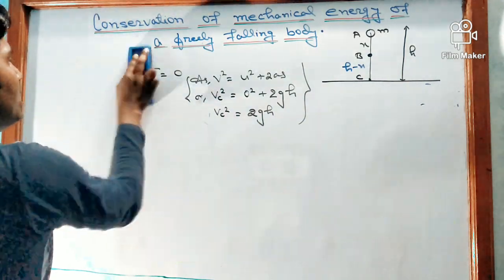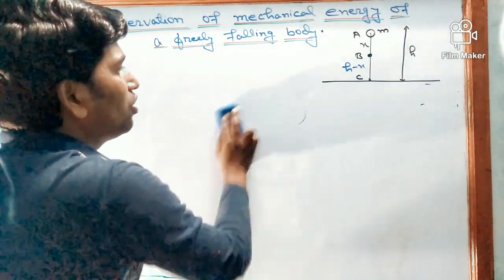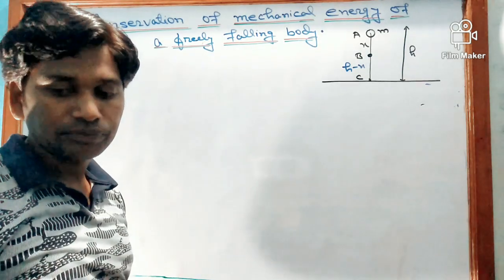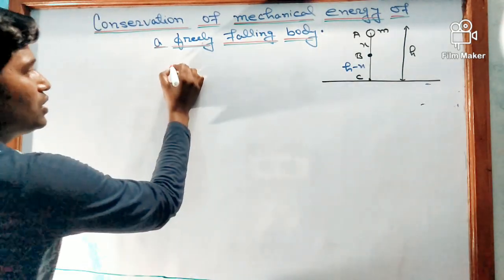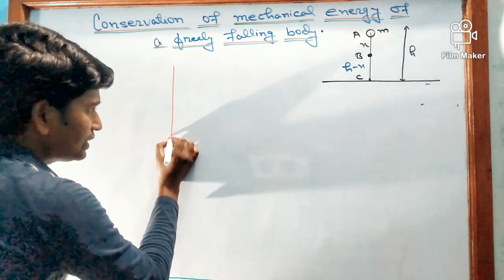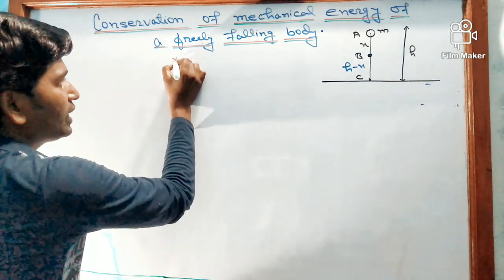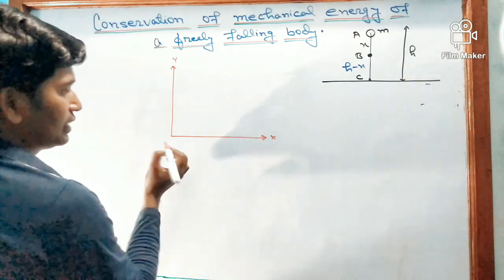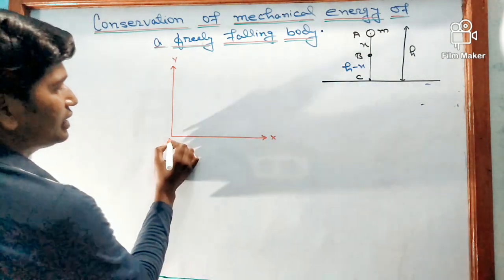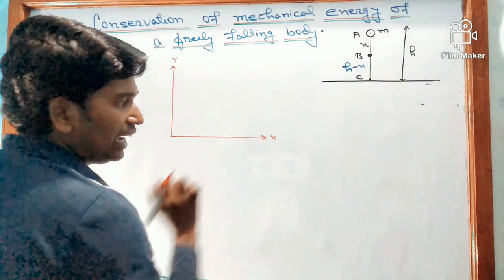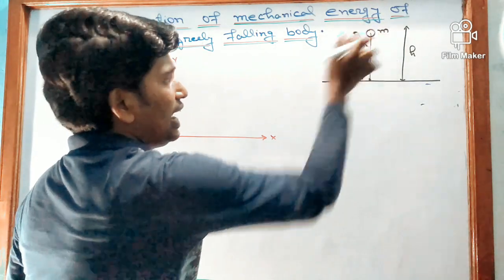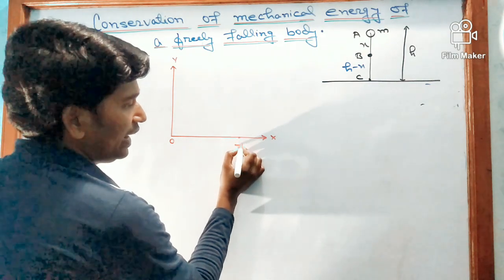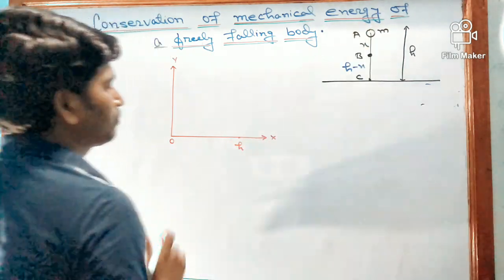So this variation we can observe through a graph. So let us see how. First we will just take two axes. This is the y-axis and another axis, that is the x-axis. Along the x-axis we are representing the height. So 0 height means the surface of the earth, and point h means height h.